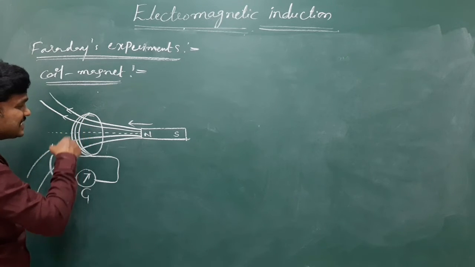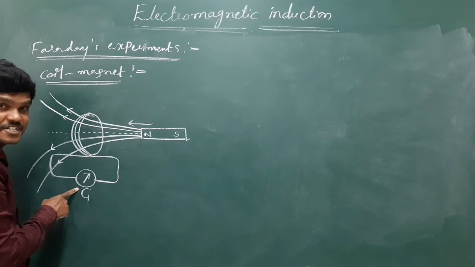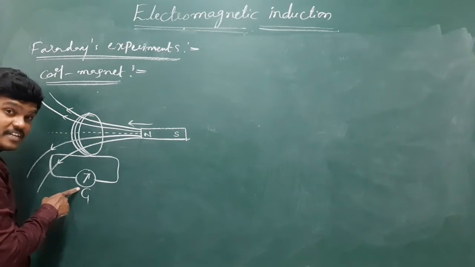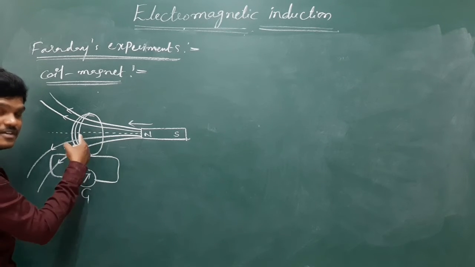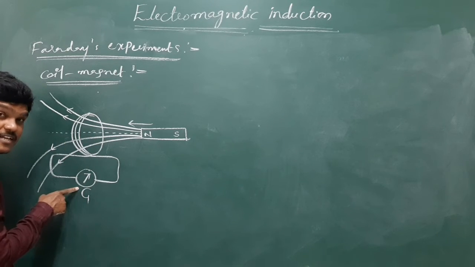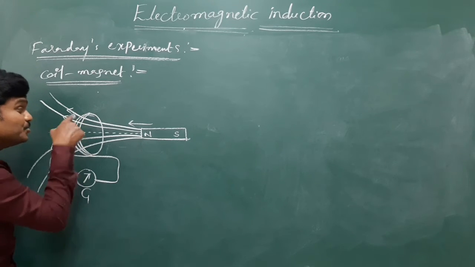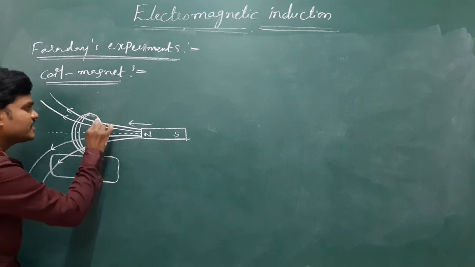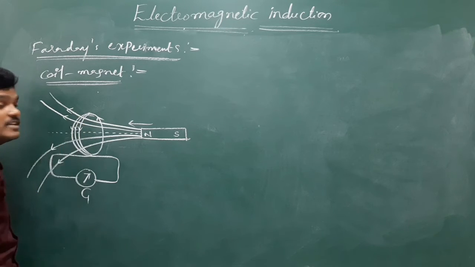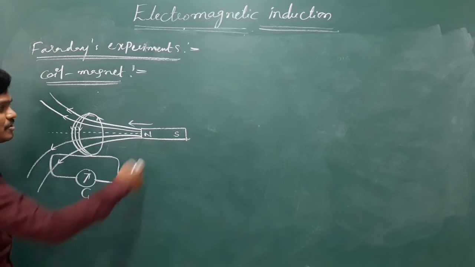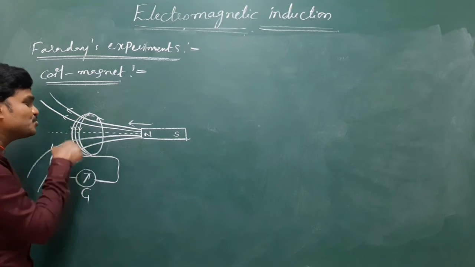So whenever the flux changes in a coil, this galvanometer shows deflection. So this galvanometer shows deflection because of what? Change in magnetic flux, nothing but changing lines of force. So he identified the deflections in the galvanometer. It shows deflection, which means some current is induced in the coil. Some current is set up in the coil, the direction we will decide. That current is called induced current. So if the magnet moves towards the coil, some current is induced in the coil.